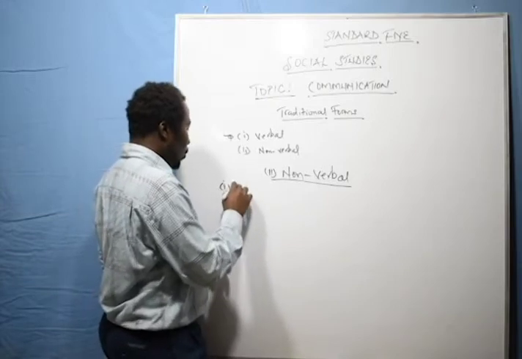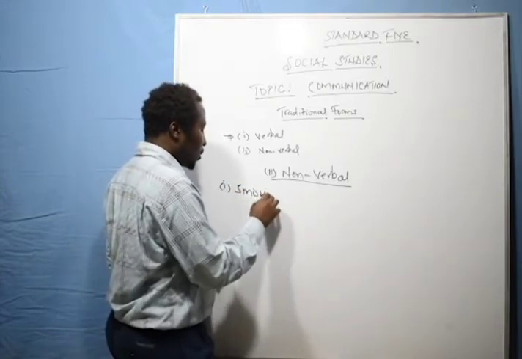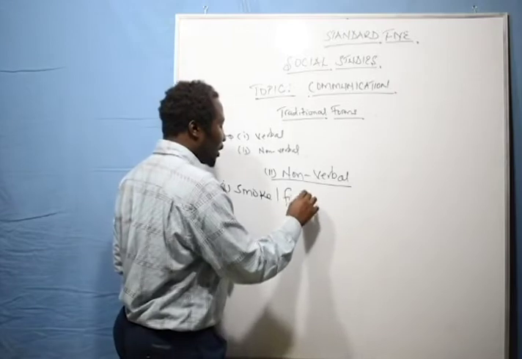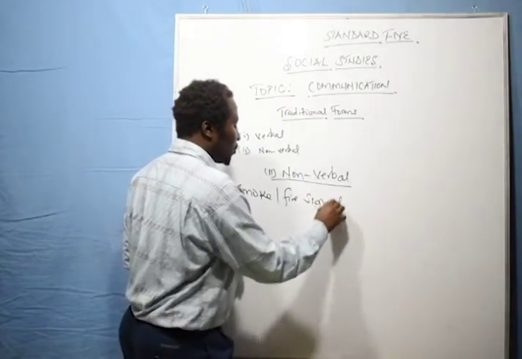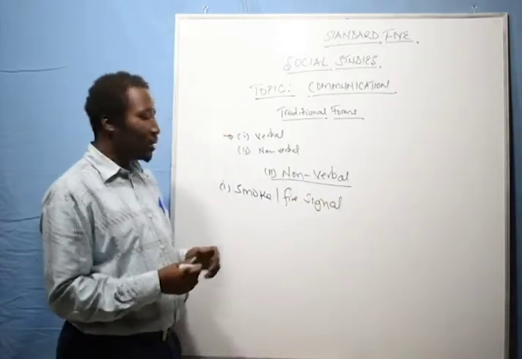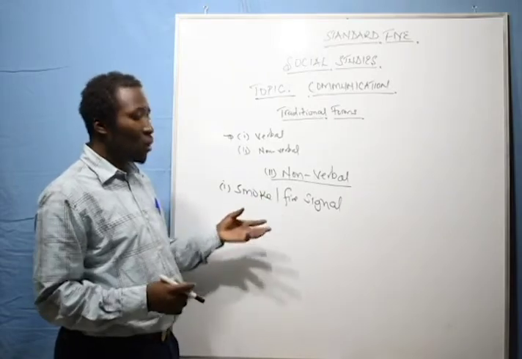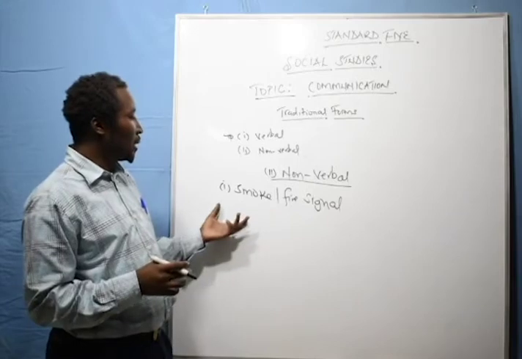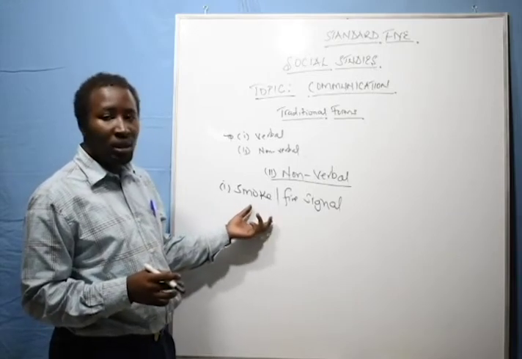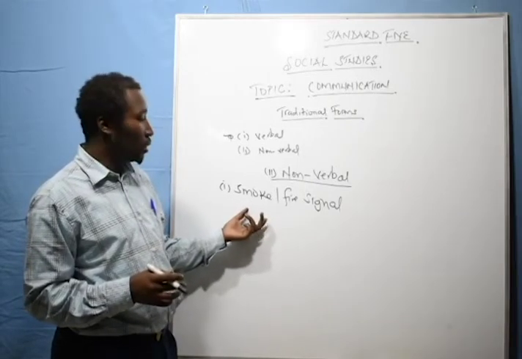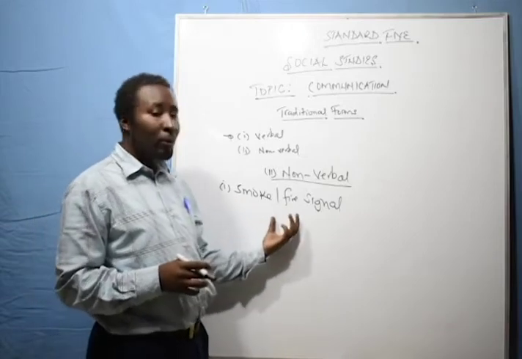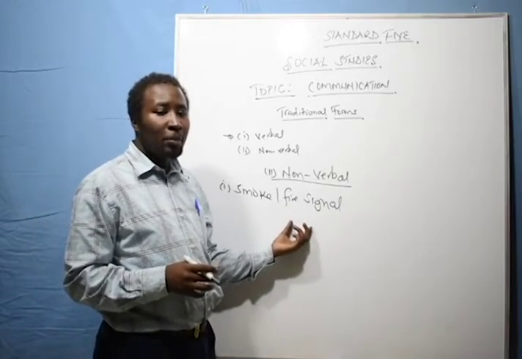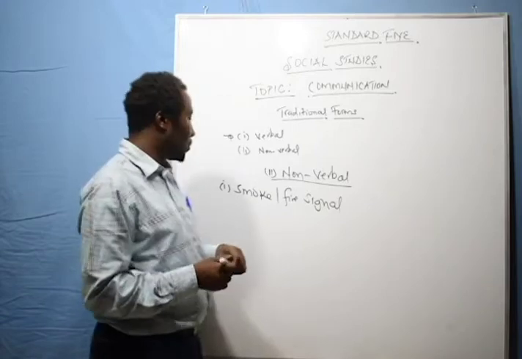Number 1 was through a smoke or fire signal. So they would light a smoke or fire signal for people to know that there was something happening in the community. For example, this would alert people that there's a community or some people coming to attack the community nearby.